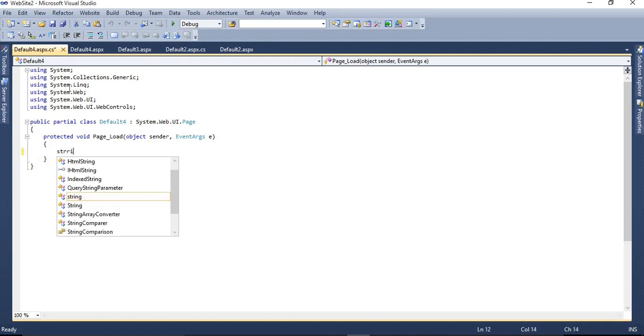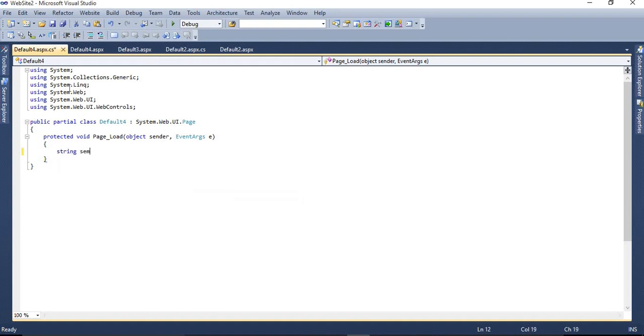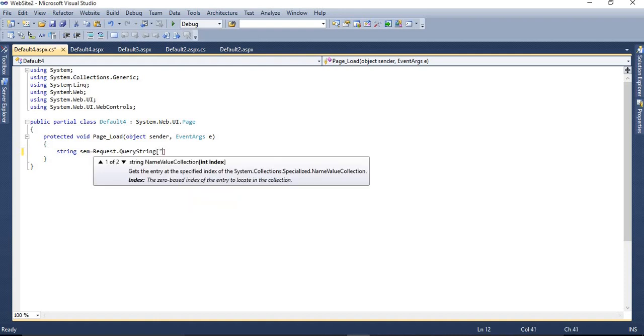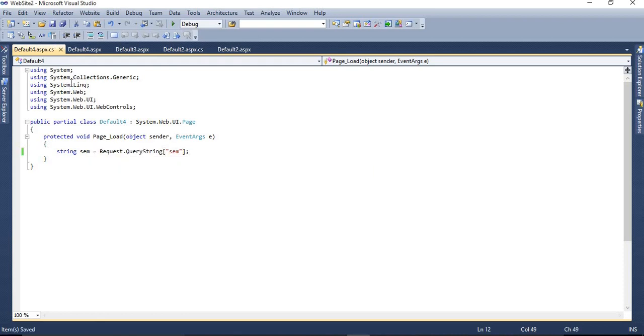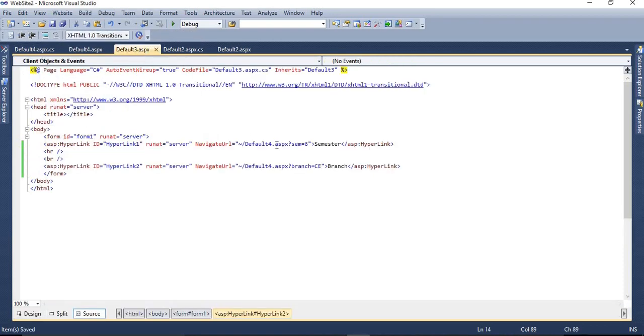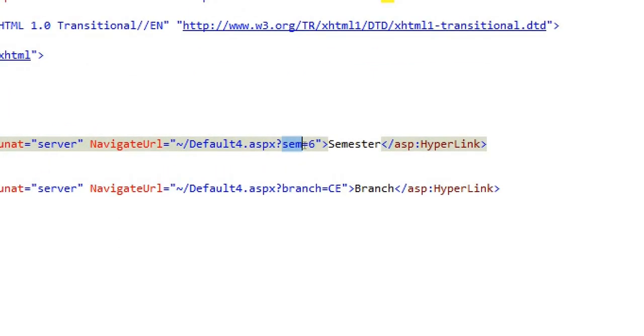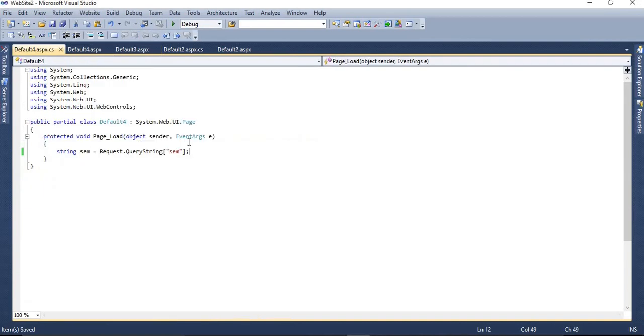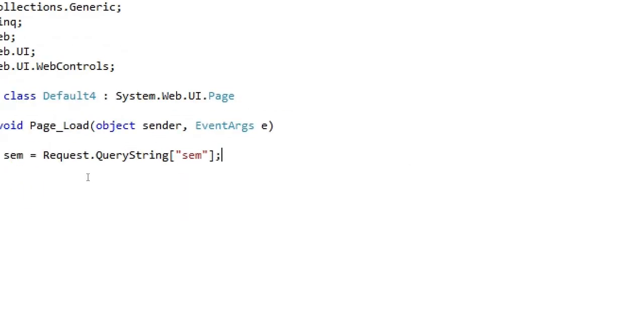So remember that thing. string sem = Request.QueryString, and then the query string value name. In that you are specifying sem, so you have to write sem here.